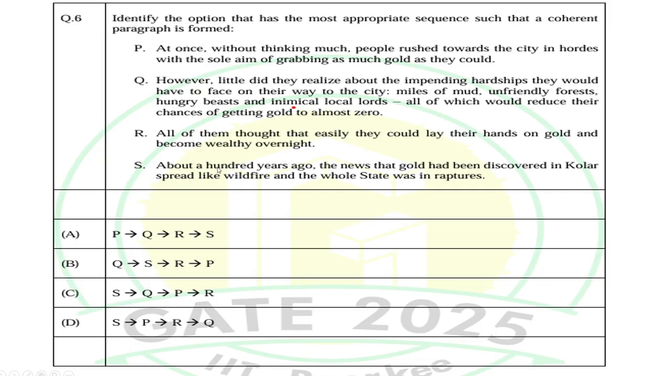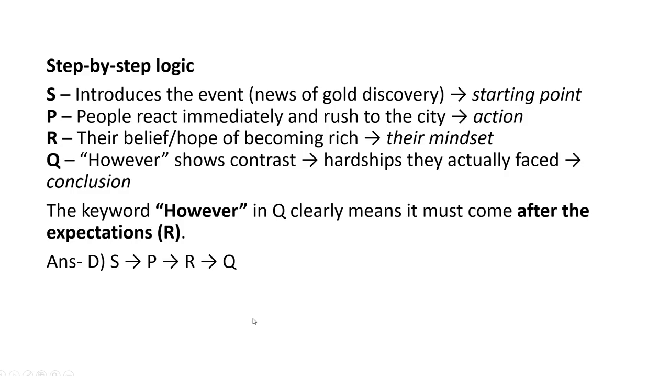S: About 100 years ago, news that gold had been discovered in Kolar spread like wildfire, and the whole state was in raptures. So these are the options: A PQRS, B QSRP, C SQPR, and D SPRQ. When we compare the meaning of these sentences, we can see S is the